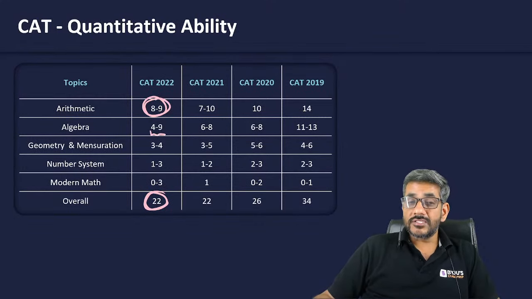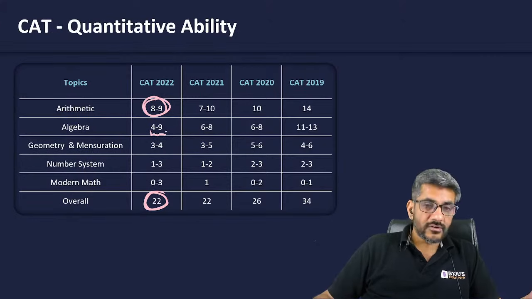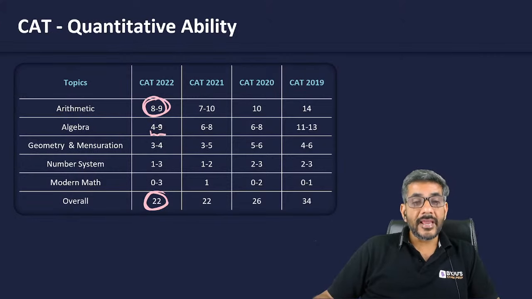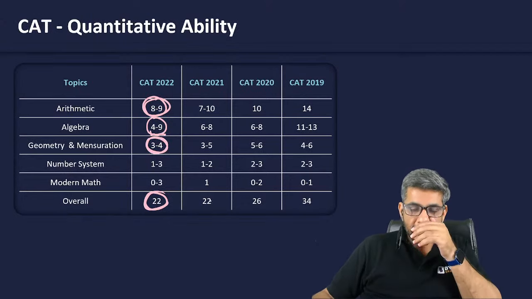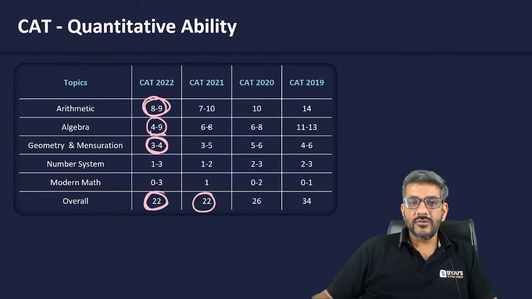Algebra had a large range. In one of the slots, there were only 4 questions. In one of the slots, there were 9 questions from algebra. Geometry and mensuration had 3 to 4. Similarly, year before that, out of 22, 6 to 8 from algebra, 7 to 10 from arithmetic. That has been the scenario all the years.